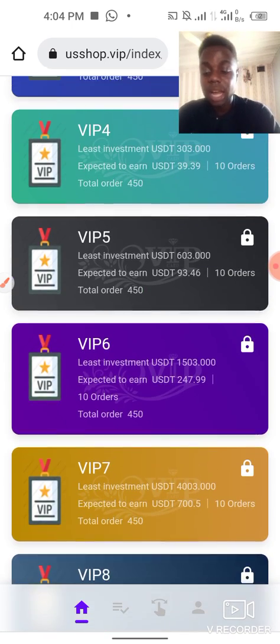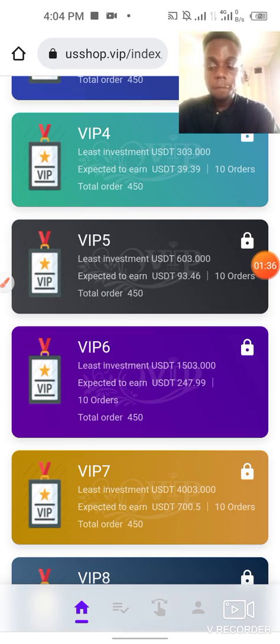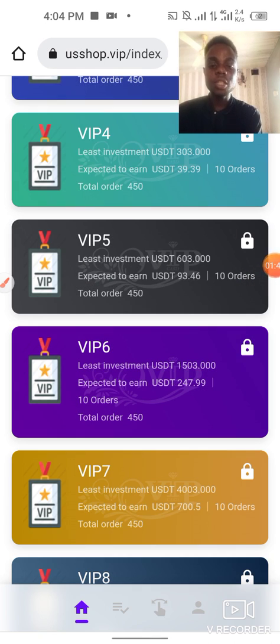So I'll explain how you can make 500 USDT out of your 100 USDT recharge. First of all, you need to improve your VIP level, because the daily income of each VIP level is different.